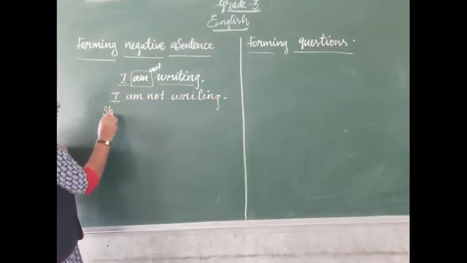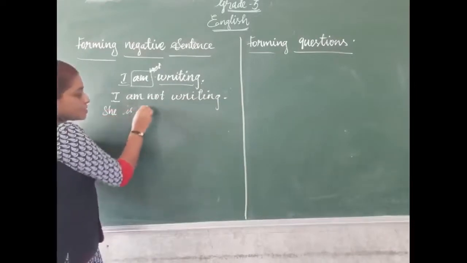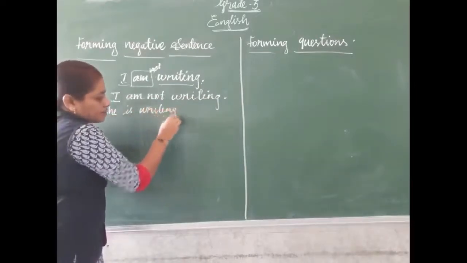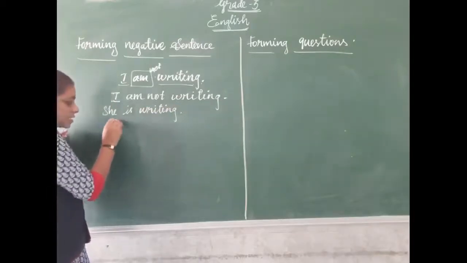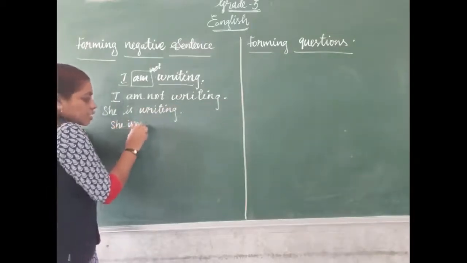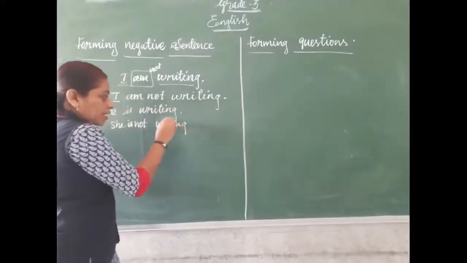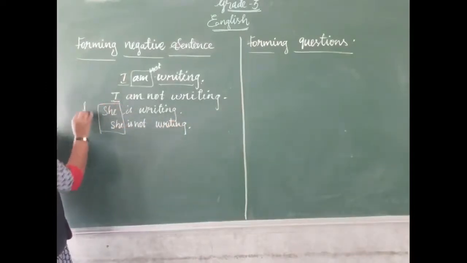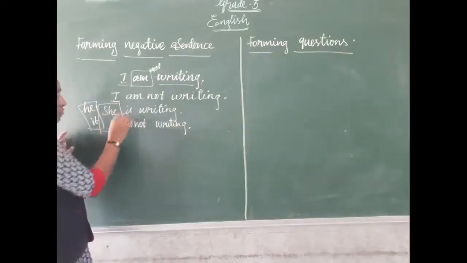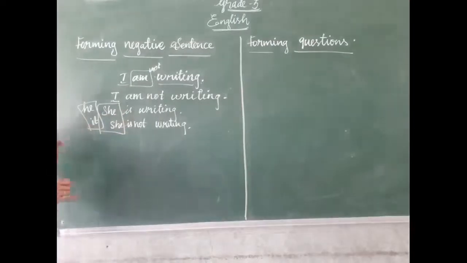If it is she, what helping verb will come here? She is writing. Okay, how do we change it into a negative sentence? She is not writing. Okay, here instead of she, we can use he or it. For he, she, it, the helping verb is only is. We want to add not to the helping verb.